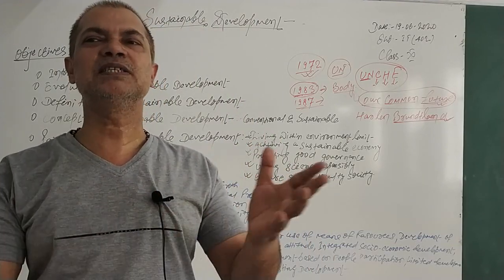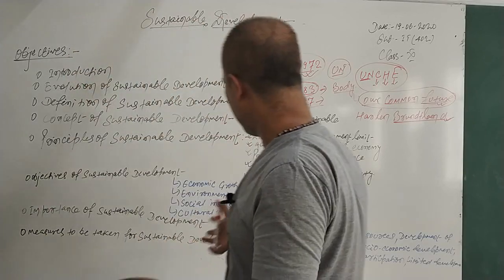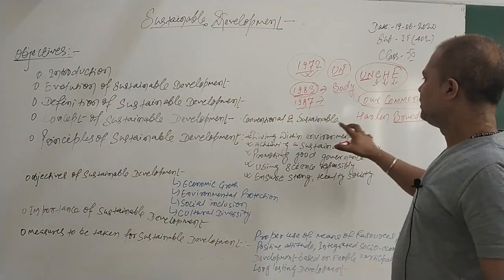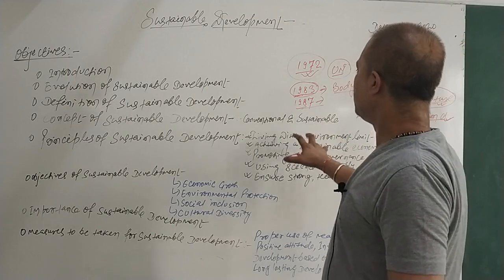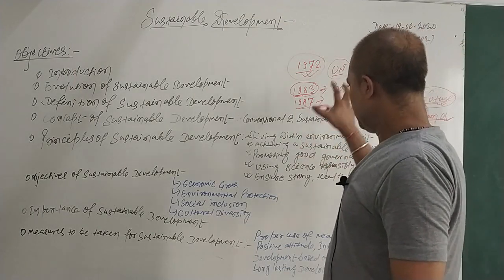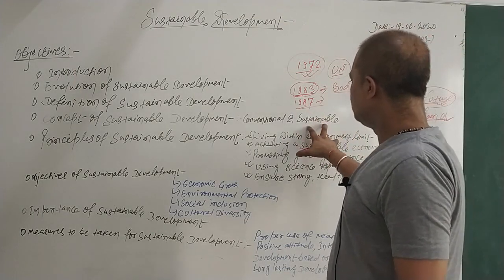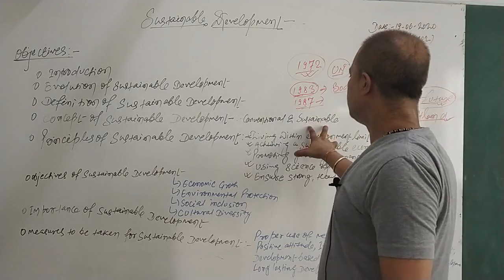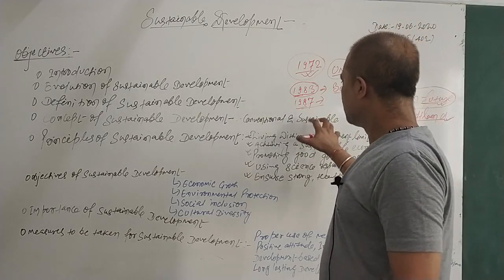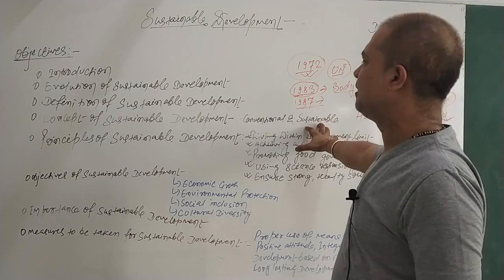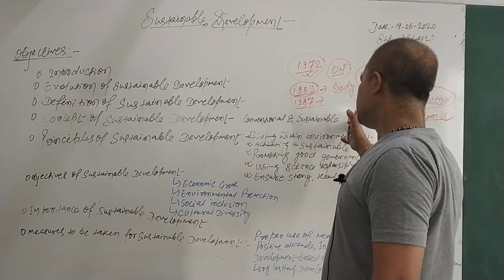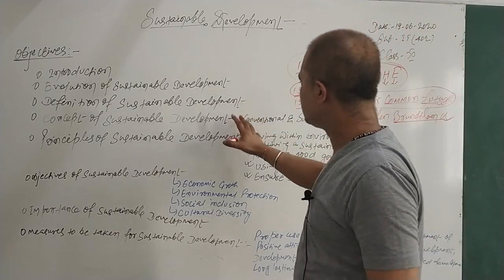But mind it, in sustainable development, we consider the environment a mutually responsible and crucial component of any development. That is the sustainable development approach, and this is the conventional approach.